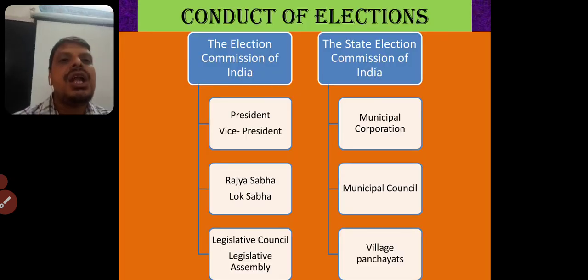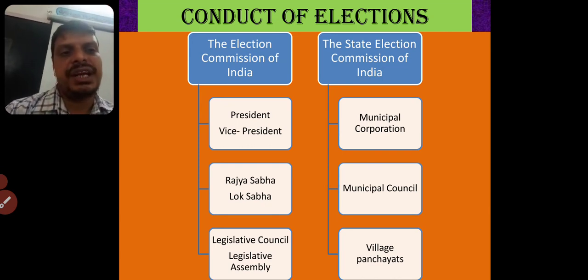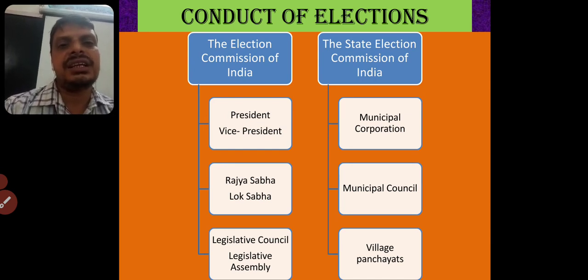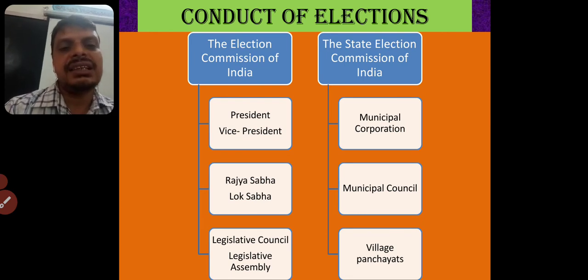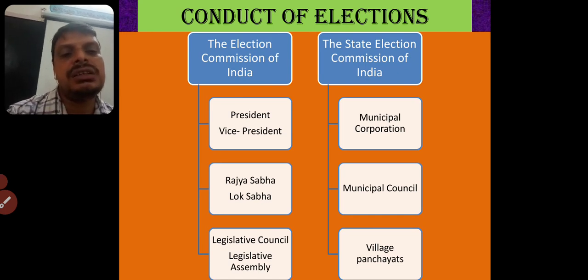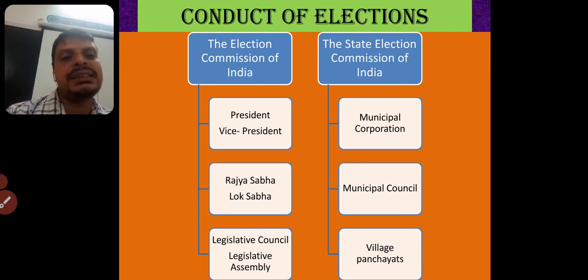Okay, now children, we see the conduct of elections by the Election Commission of India. We have discussed that it's an independent authority. The Election Commission of India takes the responsibility of conducting elections for major political positions, like the President of India, Vice President of India, Rajya Sabha and Lok Sabha members, and state legislative assemblies and legislative councils.